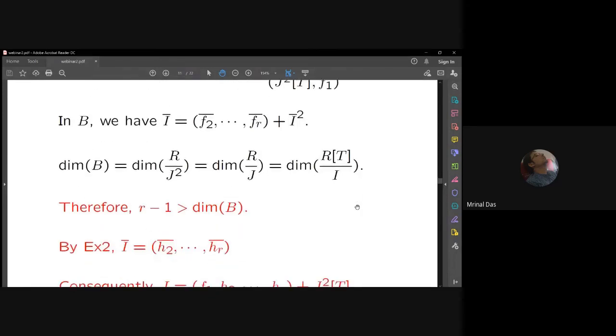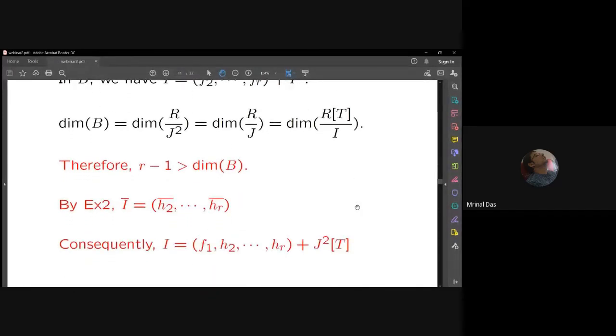I'll just follow these steps. Now you see here, Mohan Kumar had r minus 1 strictly bigger than the dimension of B. But in our case, r minus 1 is equal to the dimension of B, because my bound is 1 less.